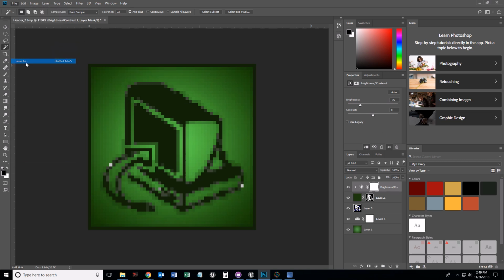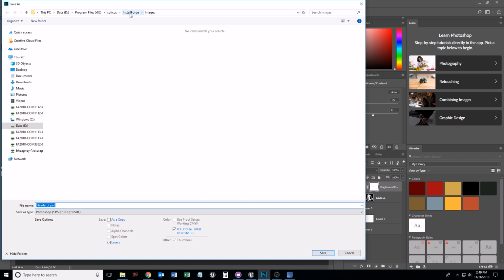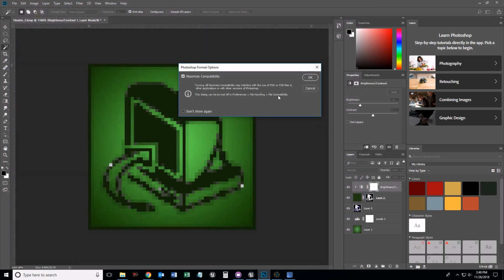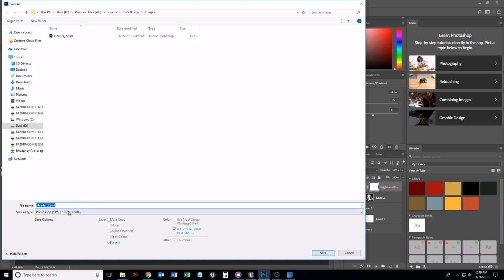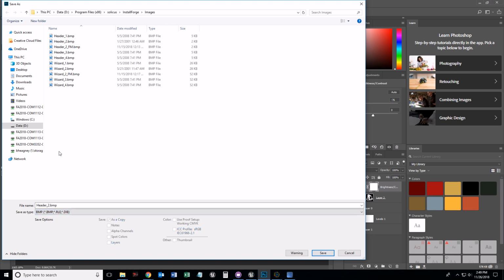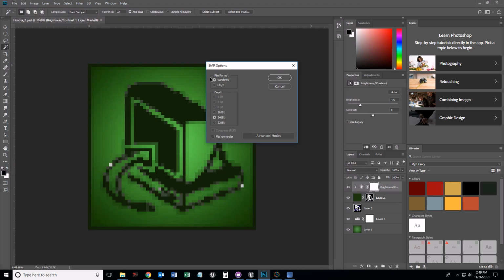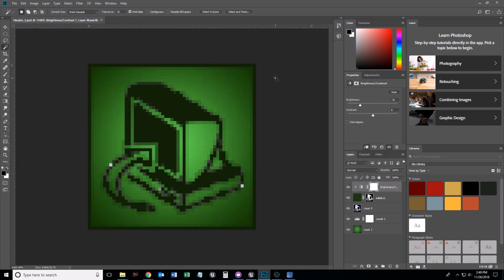So let's see. Let me save this as, and I'm going to save this into Installforge images. I'm going to go ahead and save it as a PSD. And I'm going to then save it as a BMP. And I'm going to save it as header 02 underscore 2, I should say, FR for Fun Revived. Save. Windows 24-bit, I think that's okay.